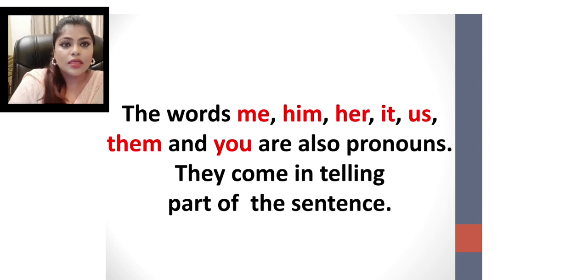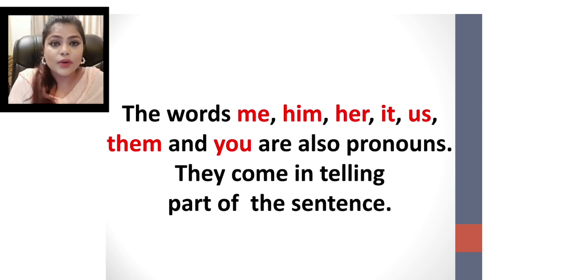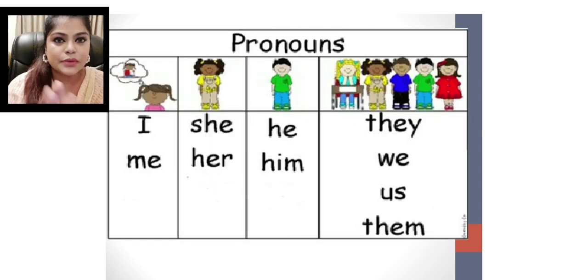Now the words me, him, her, it, us, them and you are also pronouns. They come in the telling part of the sentence. Now what is the telling part? When you're telling something, when you're conveying something, at that time we will use me, him, her, it, us, them, you.